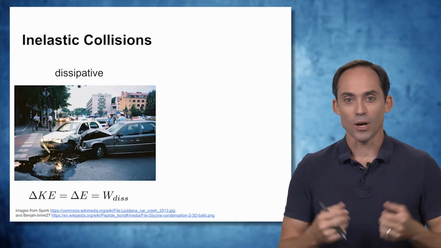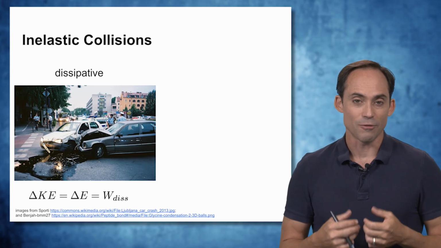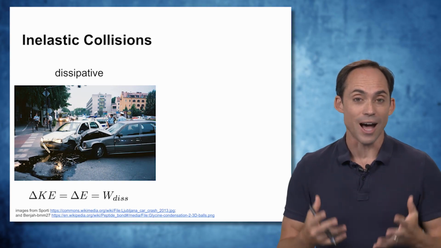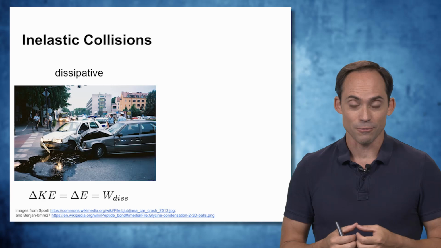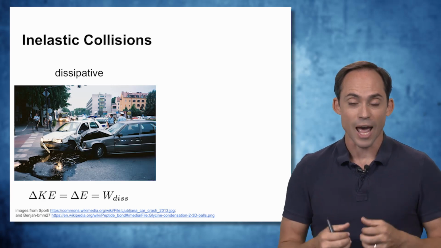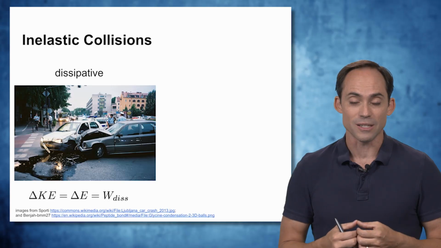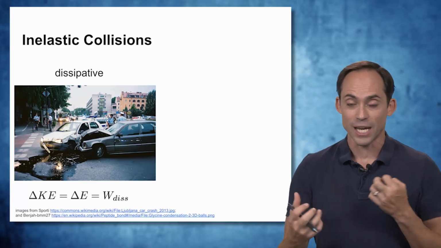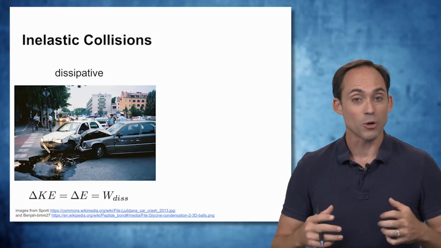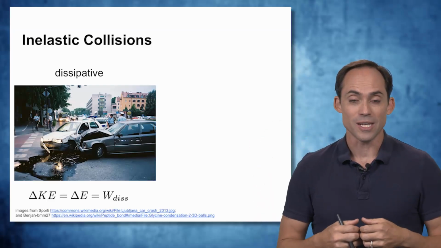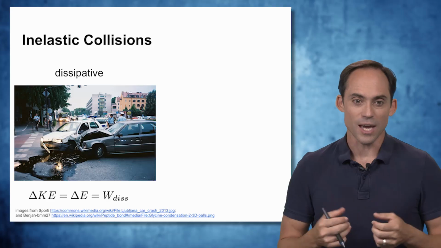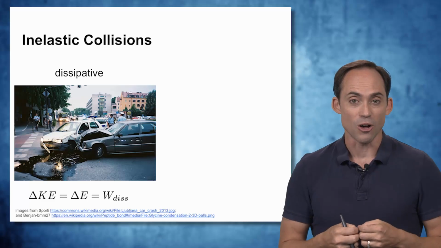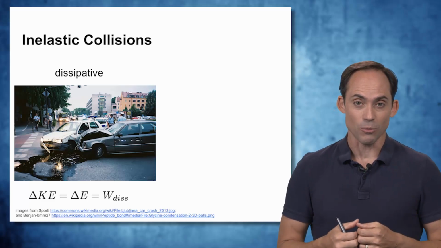So just as an example of what kind of inelastic collisions we see out in nature, a very common case when we're talking about collisions are automotive collisions. And those are cases where we've definitely lost a lot of energy to the system through dissipative forces. Those forces may be the friction acting between the wheels and the road as things slide to a stop. It's the deformation of the car itself, the energy going into breaking the bonds and bending the metals in the car. Then of course the sound of the collision is going to take energy away from our system. And so in these cases, the change in the kinetic energy of our system, which is also the change in the total energy of the system, is all going away due to the work done by dissipative forces.